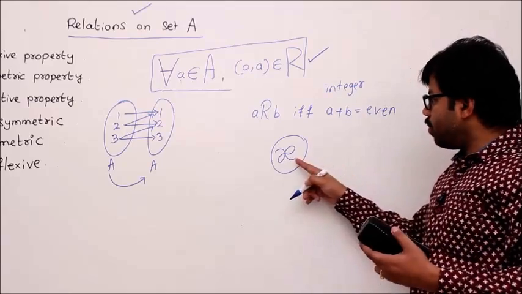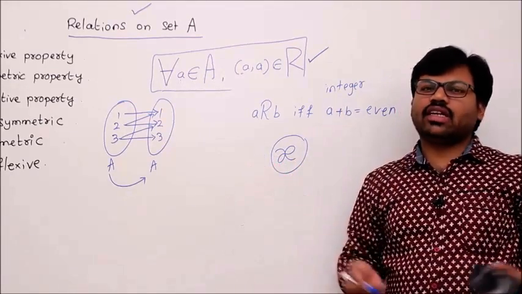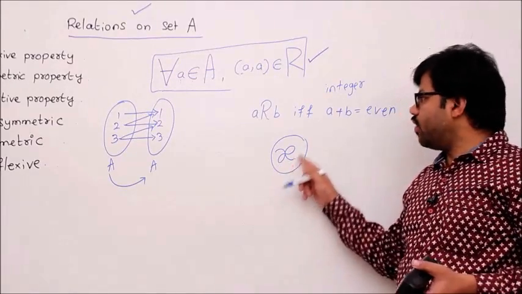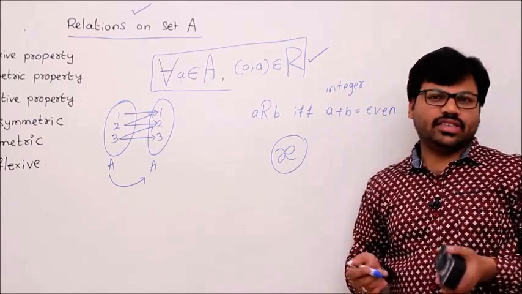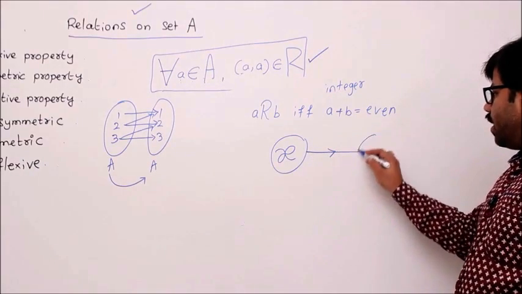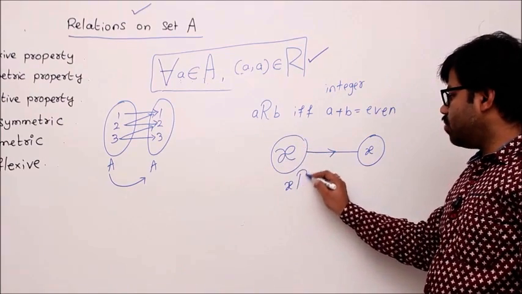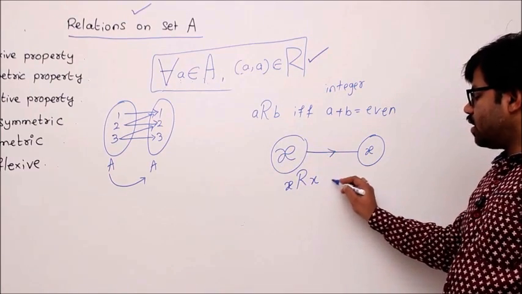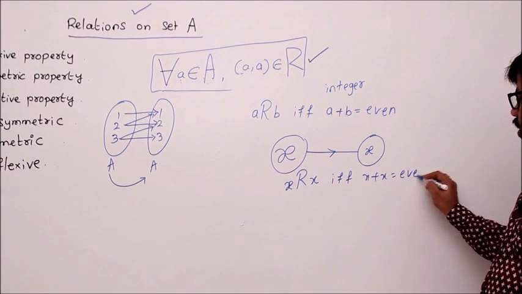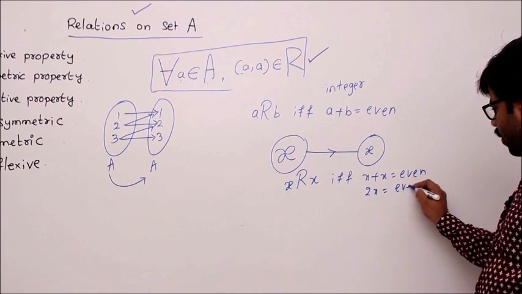So that means I am covering every integer now. Though I am taking one integer, I am covering every integer because I am taking a random variable x. So it covers every possibility, every possible integer. Then our proof should be x related to x, isn't it? But we know that x is related to x, I am just writing the definition, if and only if x plus x equals even. Let's try that. x plus x is 2 into x, which should be an even number.